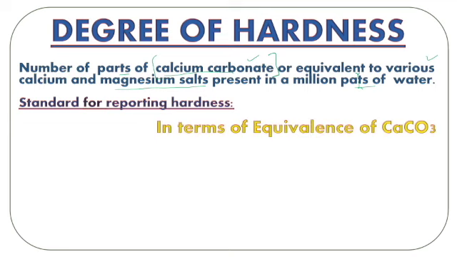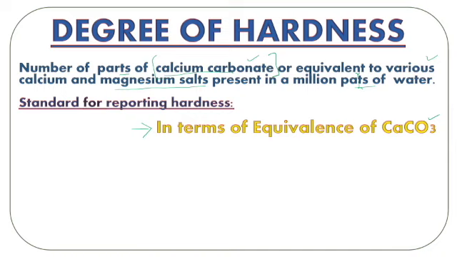Now the question arises, why do we express hardness in terms of equivalence of calcium carbonate? What is the specific reason for choosing only calcium carbonate as the equivalence point for reflecting the hardness of water? No matter if it contains magnesium salt, no matter if it contains iron salt, we have to express the hardness in terms of calcium carbonate equivalent. In other words, we bring down the hardness due to manganese salt or iron salt in terms of equivalence of calcium carbonate. This is the common platform that we follow in reflecting the hardness of water.